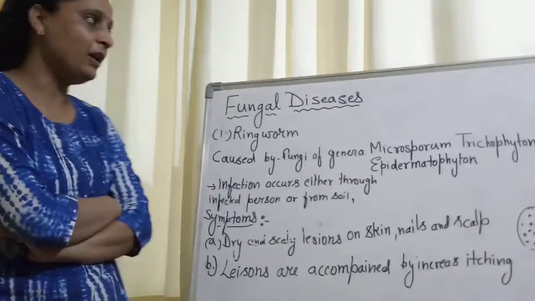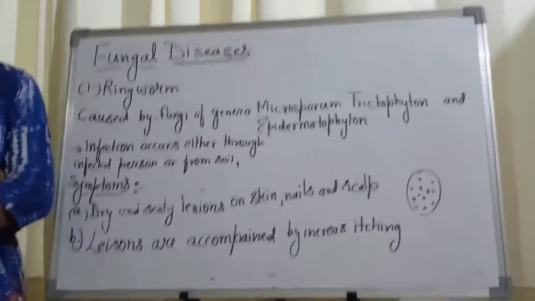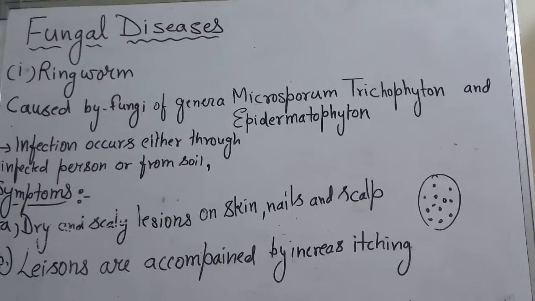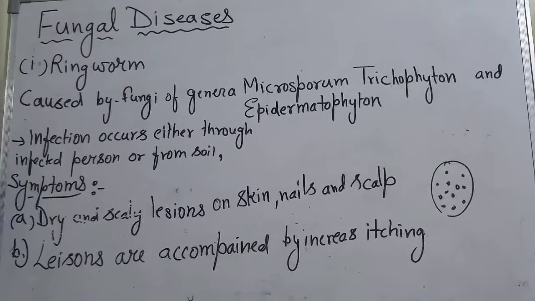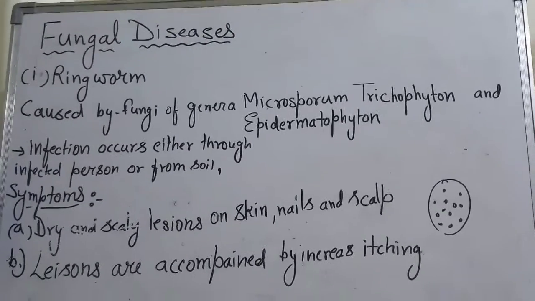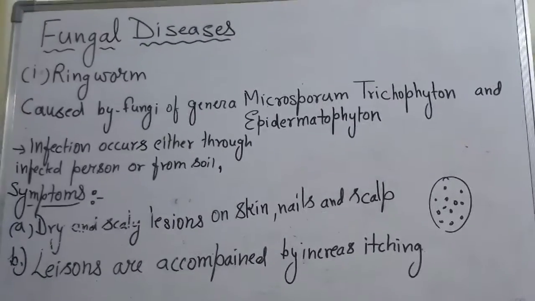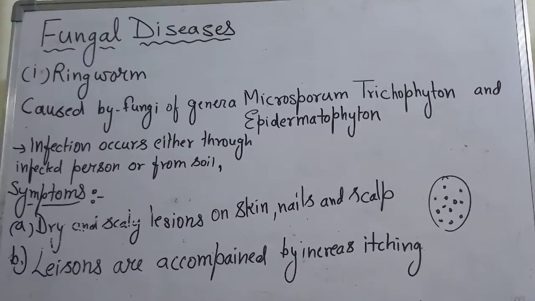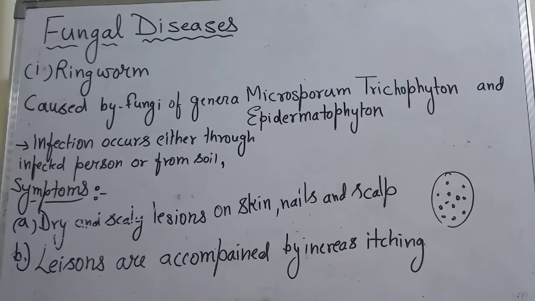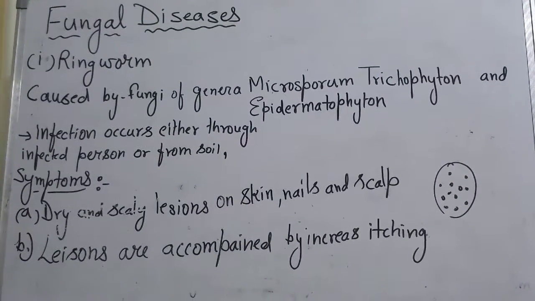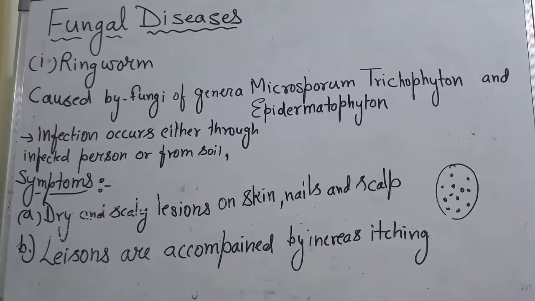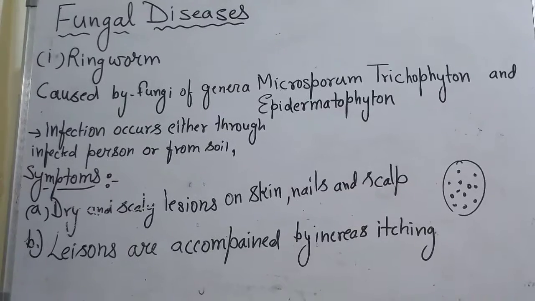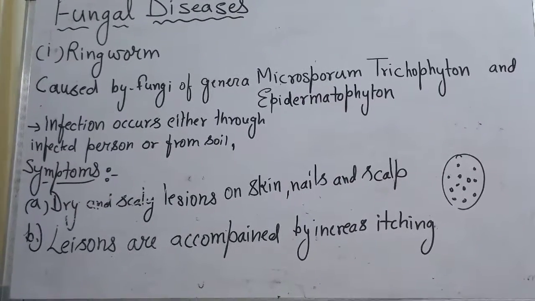So the next topic of human health and disease is fungal disease, as we have discussed some diseases of protozoans, that is amoebiasis and malaria, and we had discussed bacterial and viral diseases. Another is fungal disease. This is a contagious, or we can say infectious, disease, and it is transmitted by an infected person through contaminated water, soil, or air.